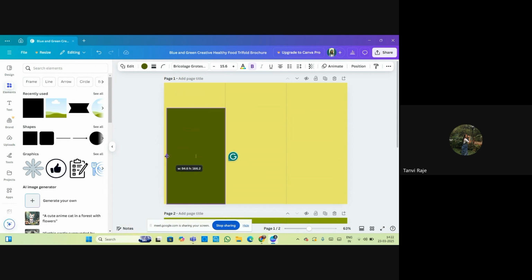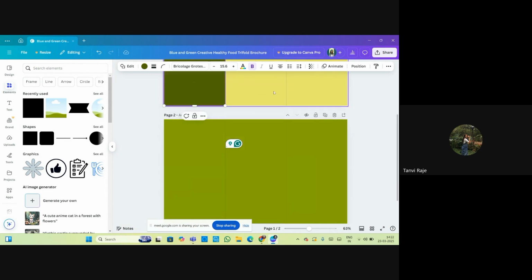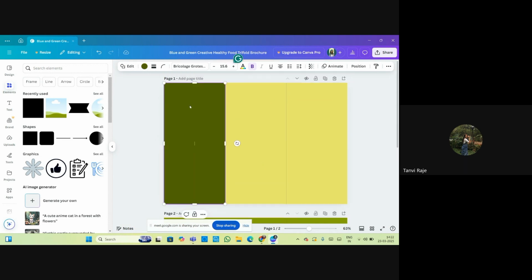For example, this is my first part, so I will add these three boxes in all three pages, on the front side and the back side. So you can edit in this shape only. It will not go beyond your shape outside to the second page or the third page.